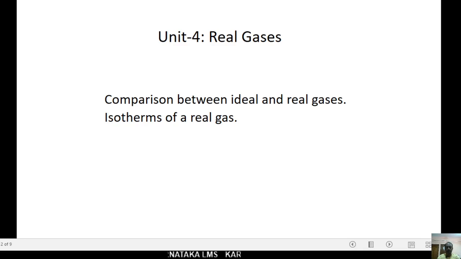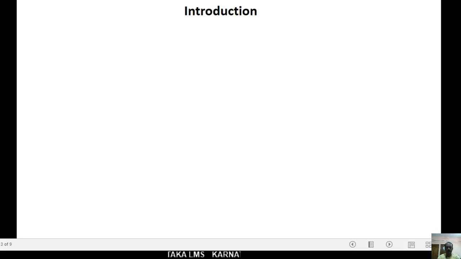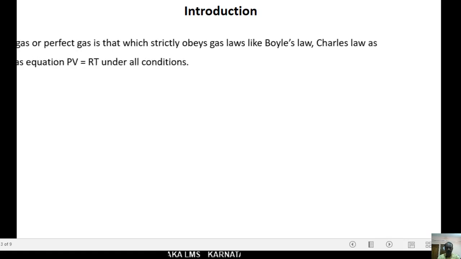Dear students, before going to the difference between ideal gas and real gas, first we have to understand what are ideal and real gases.